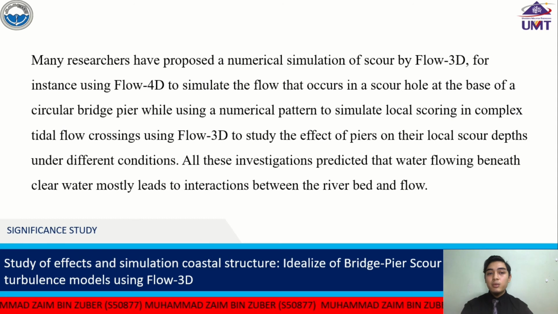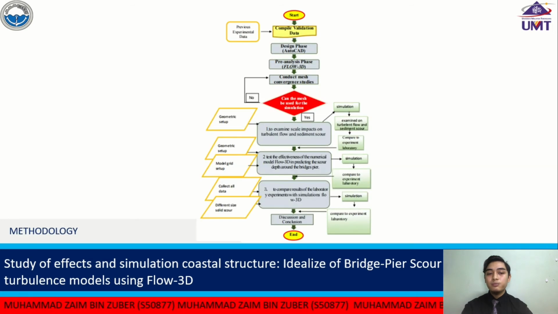Significant study. Many researchers have proposed numerical simulation of scour by Flow 3D. For instance, using Flow 3D to simulate the flow that occurs in the scour hole at the base of a circular bridge pier, using a numerical model to simulate local scouring in complex tidal flow crossing, and using Flow 3D to study the effect of piers and their local scour depths under different conditions. All these investigations predict that water flowing beneath clear water mostly leads to interaction between the riverbed and flow.